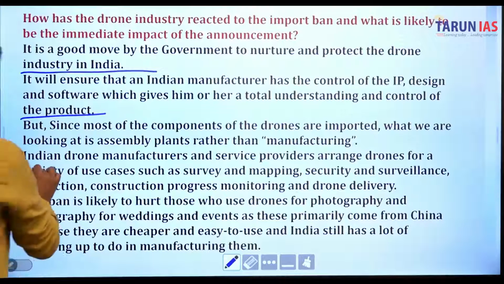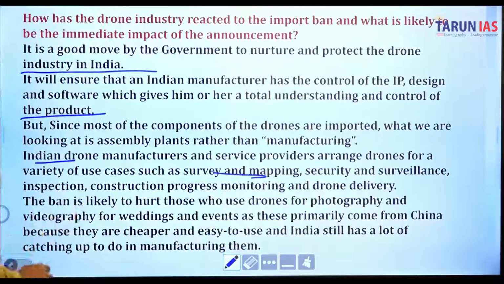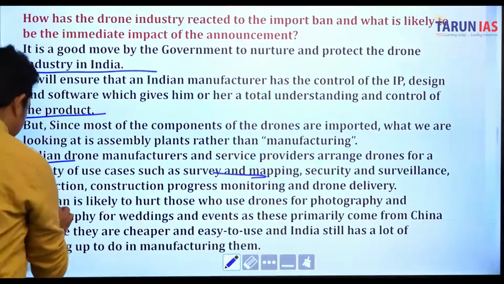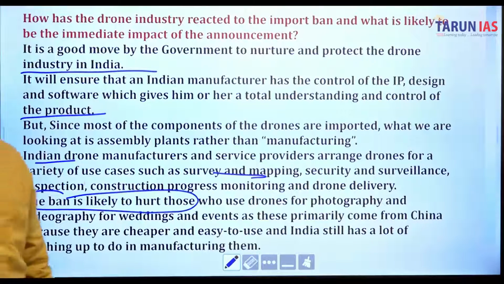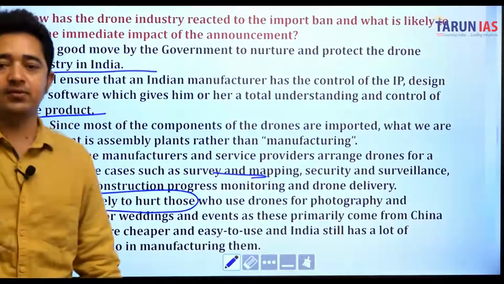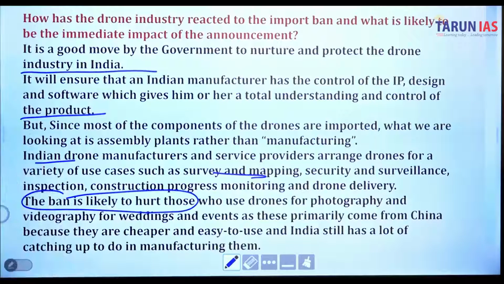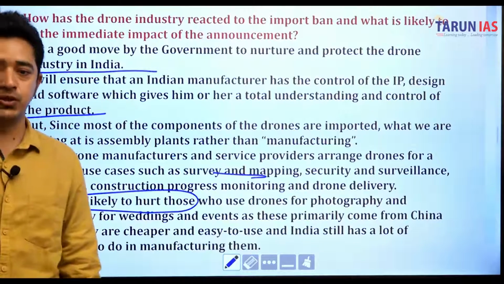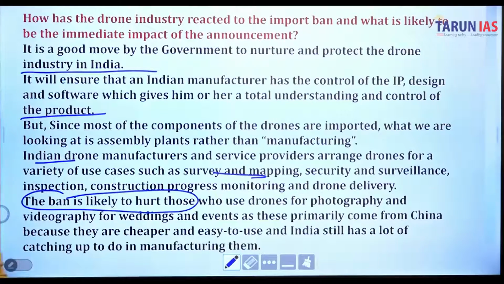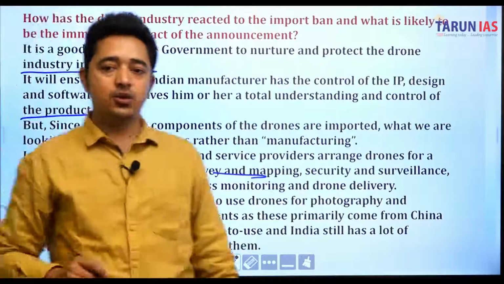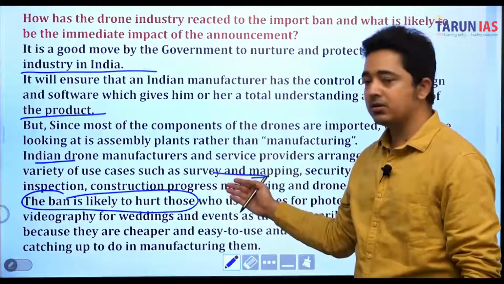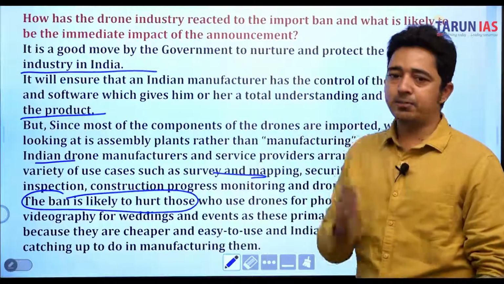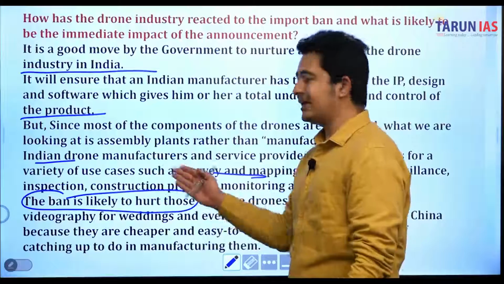So there is a variety of uses; we use drones for mapping, and for security and surveillance. What are the negative consequences of this rule? Those who use drones for photography and videography for weddings and events will be affected. These drones primarily come from China because they are cheaper and easy to use. India still has a lot of catching up to do in manufacturing them. So these people will get hurt, and the ban is not appropriate for them. These are the negative consequences.